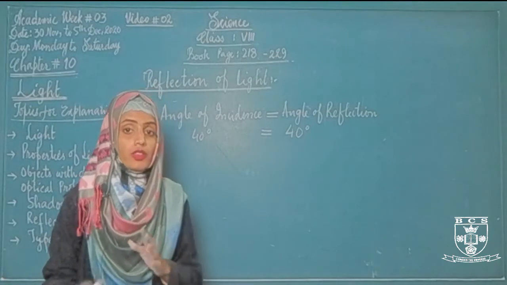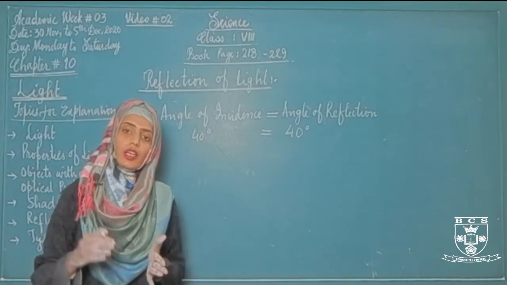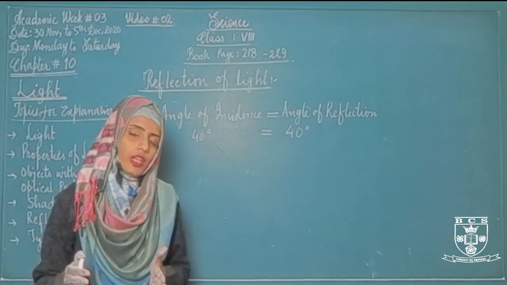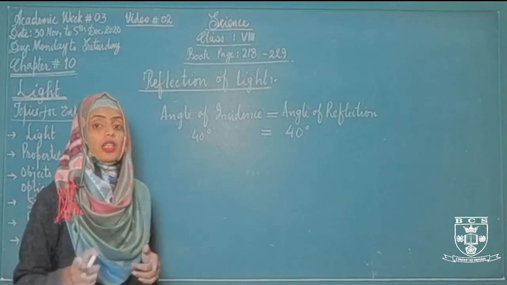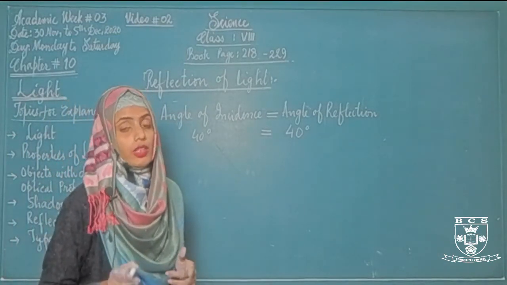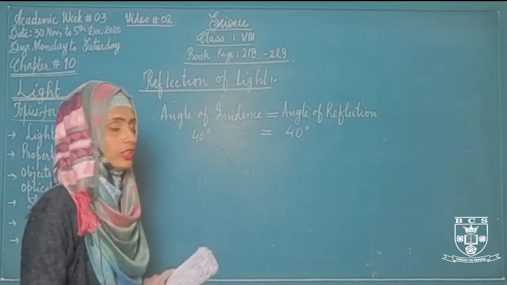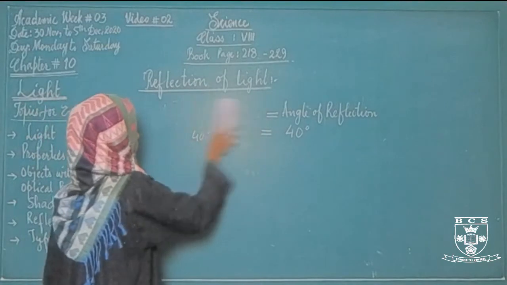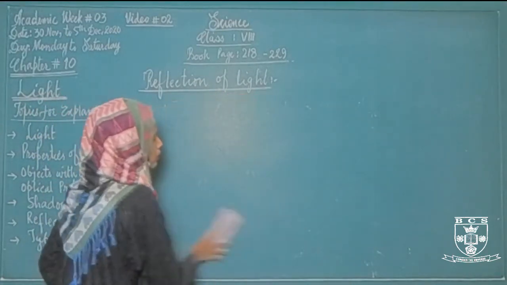But if the surface is not smooth, then what will happen? Then the angle of incidence and the angle of reflection will not be the same. Angle of incidence और angle of reflection same नहीं होगा if the light is striking on a rough surface. If the light is striking on a smooth surface, then angle of incidence and the angle of reflection will remain same. Now it's time to discuss about the types of reflection.